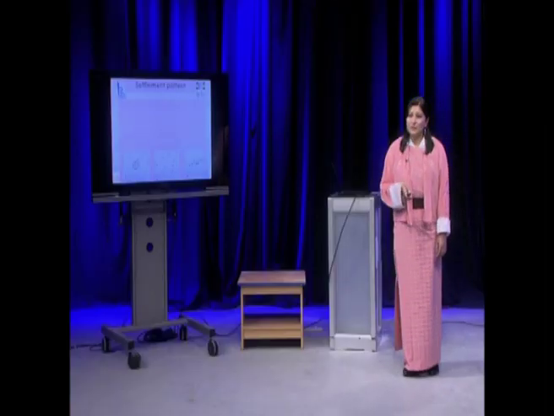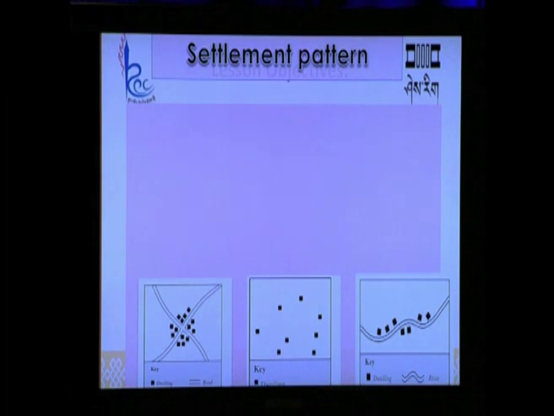Now let's look at the settlement pattern. I have 3 pictures here. By looking at these pictures, what are settlement patterns? In the first picture, you can see the black dots. Those black dots represent houses. In the first picture, the black dots are clustered together. That means the houses are all clustered together. And then in the second picture, you can see that houses are scattered from each other. And finally, in the third picture, the houses are along the roadside. So these are 3 patterns of settlement.